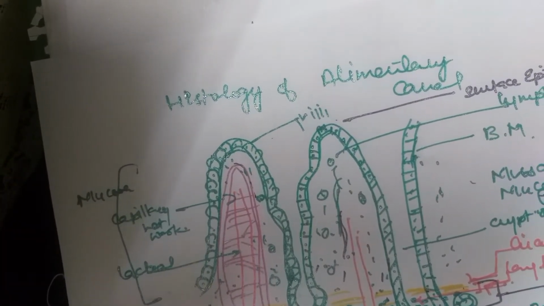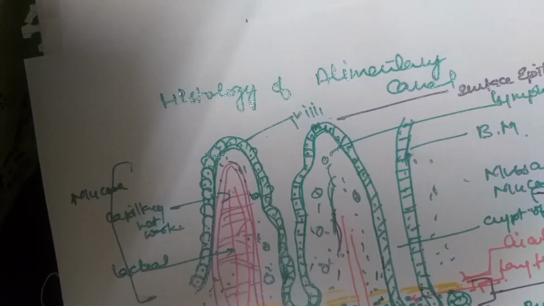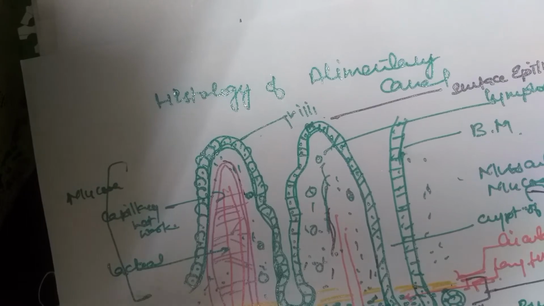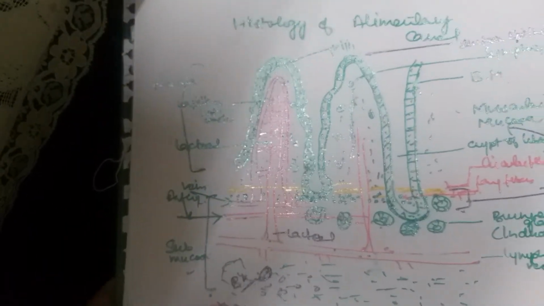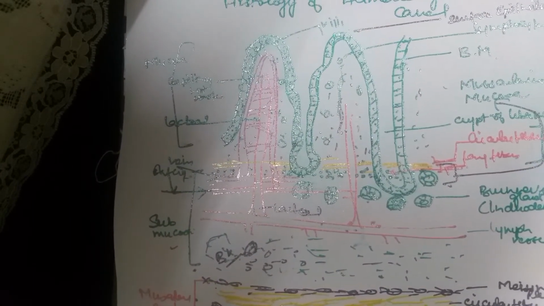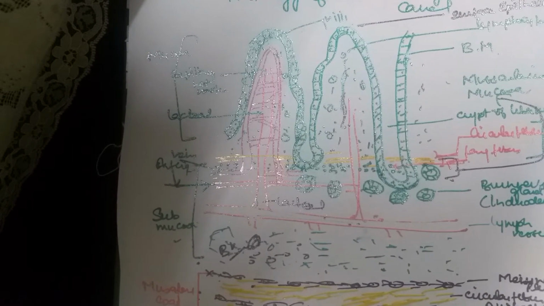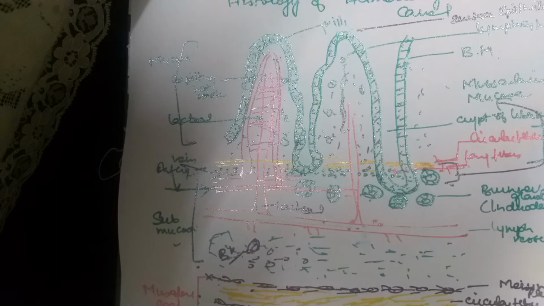To study the histology of the alimentary canal, we should note that the wall of the alimentary canal varies in thickness as well as structure in different regions. But to study a typical alimentary canal of any animal, we would be talking about the intestinal wall, which consists of four parts.